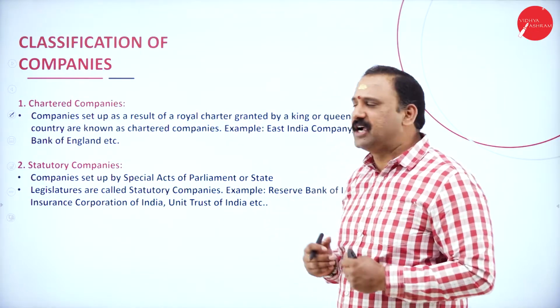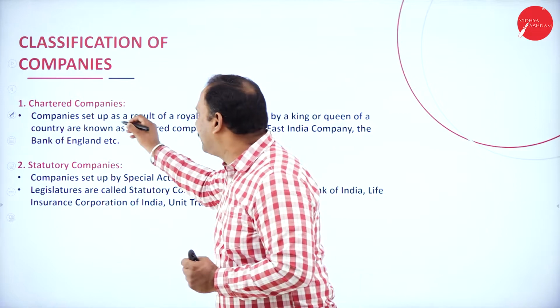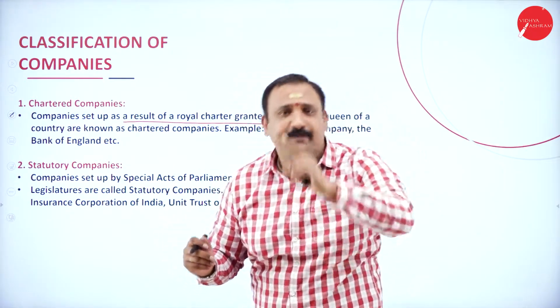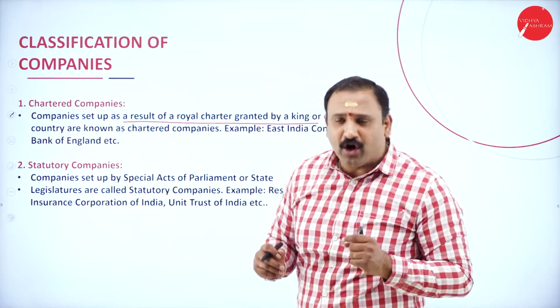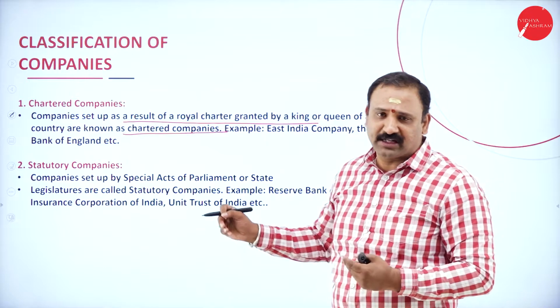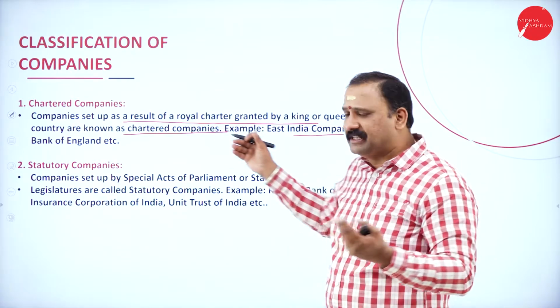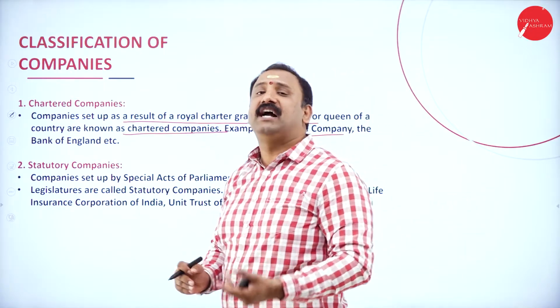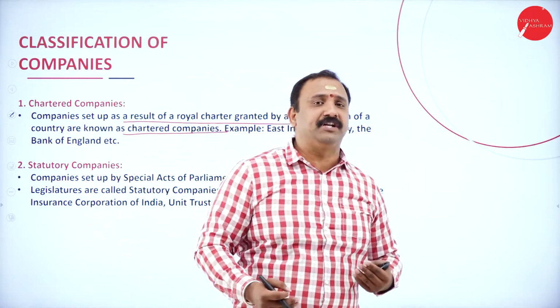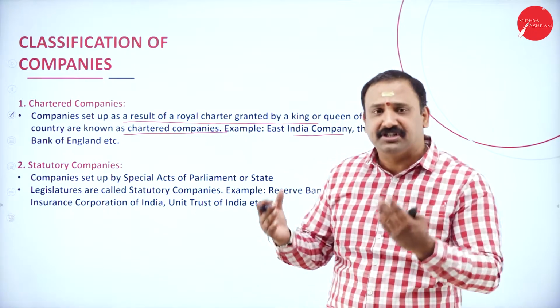Now, when I say chartered companies, these are companies set up as a result of a royal charter, granted permission by a king or a queen of the country. That's why the East India Company and the Bank of England are chartered companies, because they come under the approval or permission of Her Royal Majesty herself.